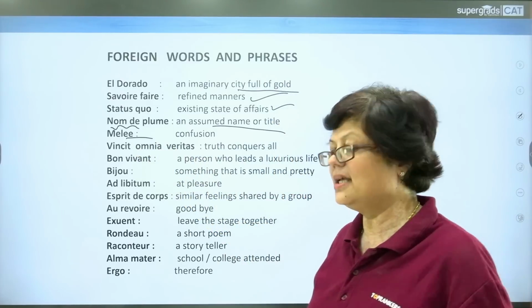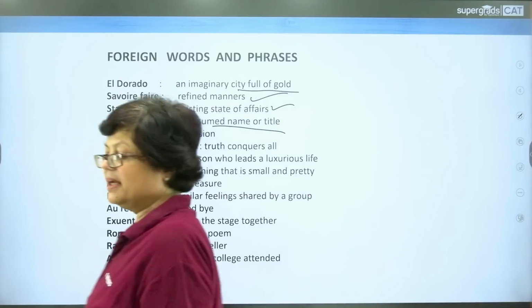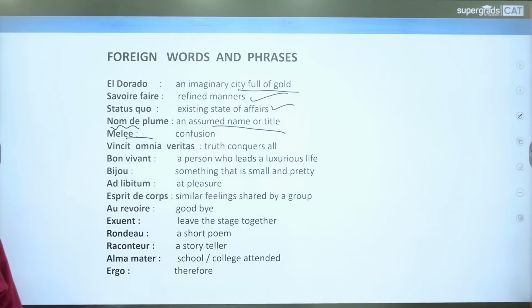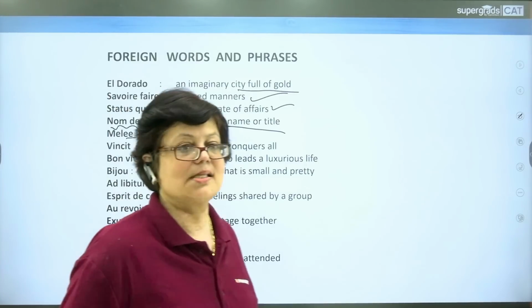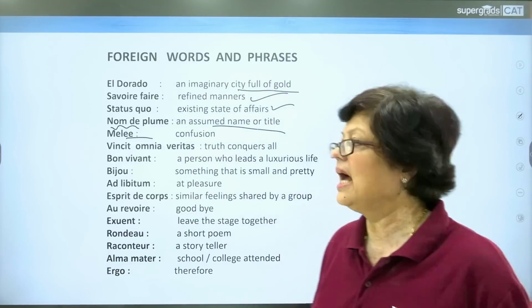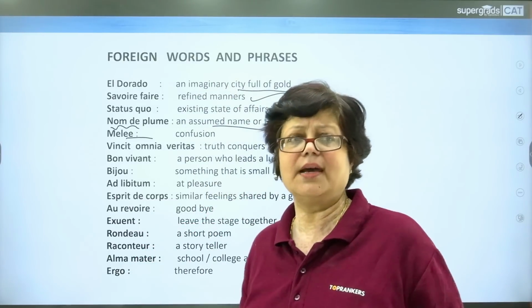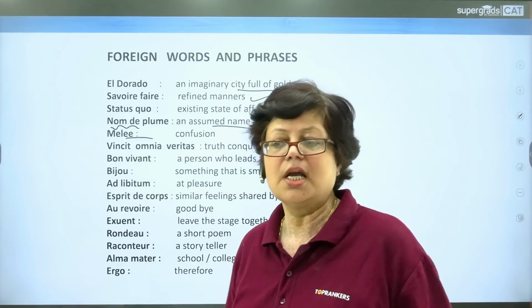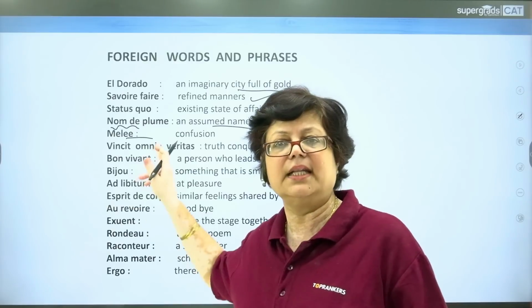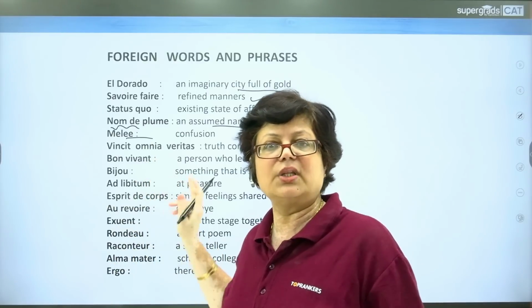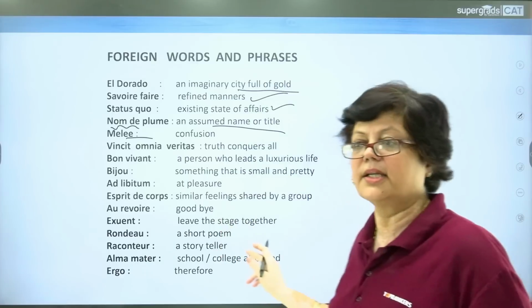Dear students, these words have directly been taken from different languages of the world: Greek, Spanish, Latin, French, Sanskrit, Italian. Since they have not been changed into English, they have not been modified, they retain the same form, we must know their actual meanings in English.